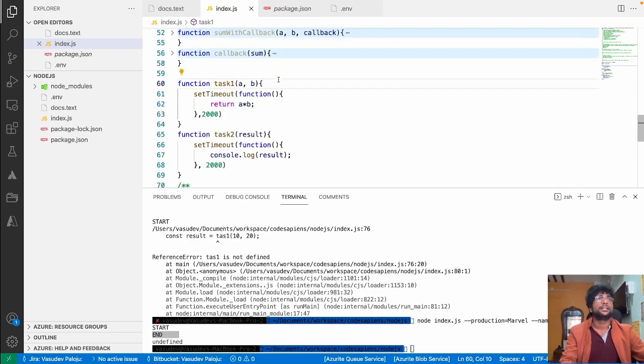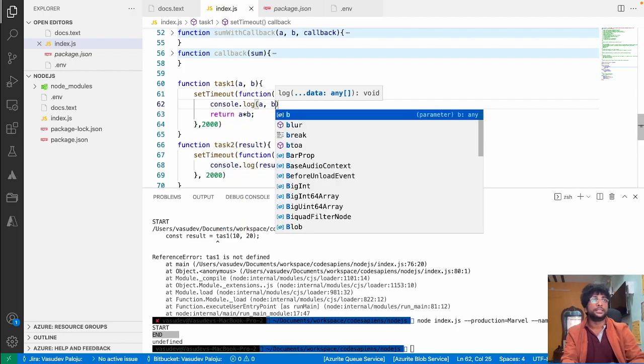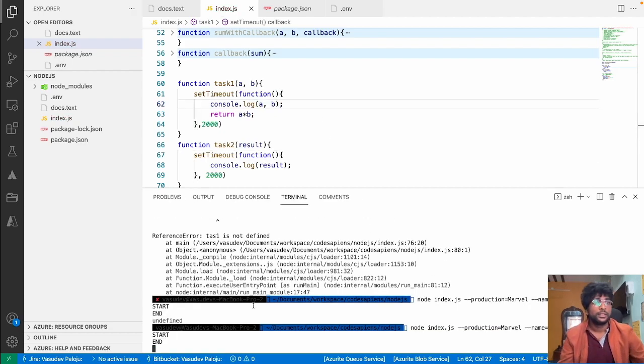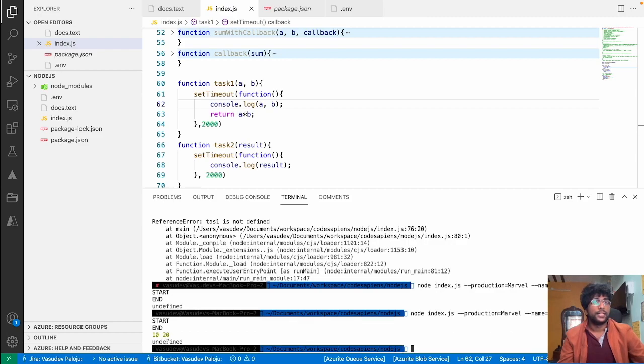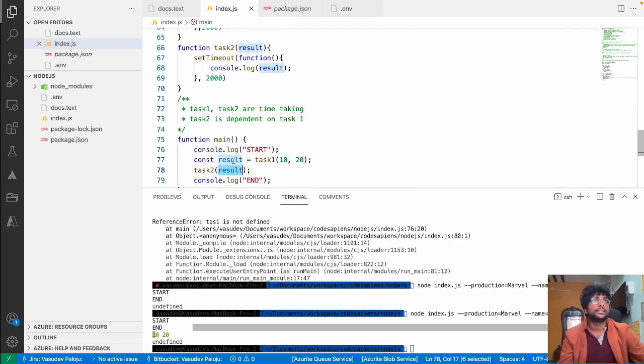So if you see here, even if I do console.log a comma b, and over here I see start and end, then after 2 seconds a comma b has been executed. And whatever result we are passing is not available to the main thread, so it has undefined. It has created itself as undefined because when the main thread reached this point, result is undefined.